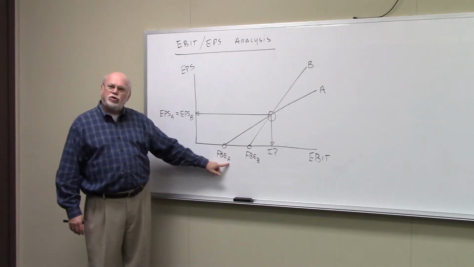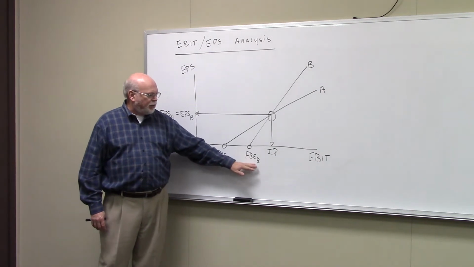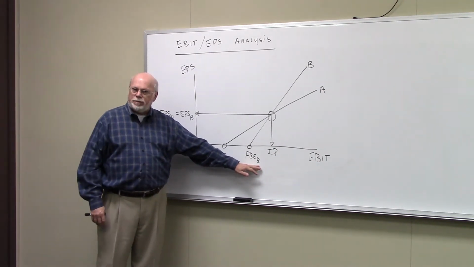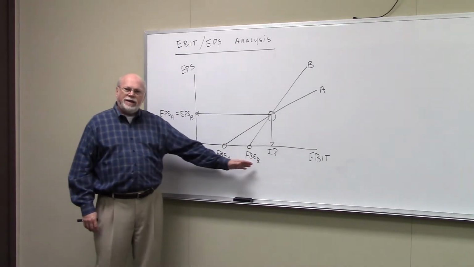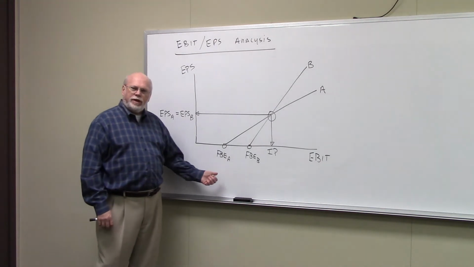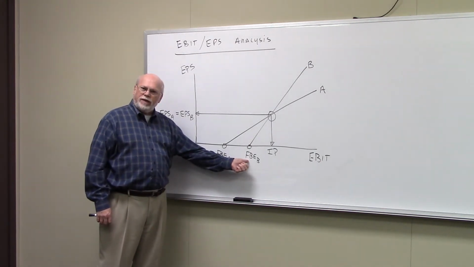Now we have a financial break-even point. This is capital structure A, one of our options. And this is the financial break-even point for capital structure B, one of our other options. And so we would have calculated these two things. And by the way, I'm going to give you an example of this in the next video. But you would have your financial break-even points.